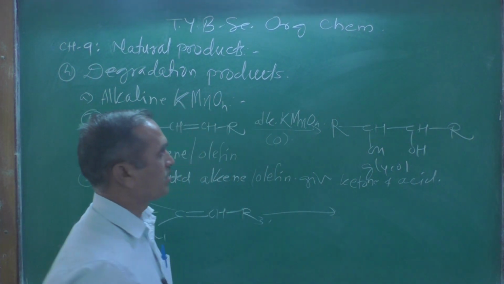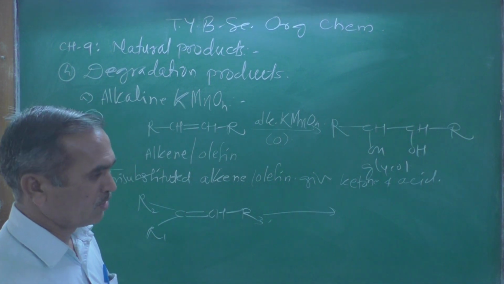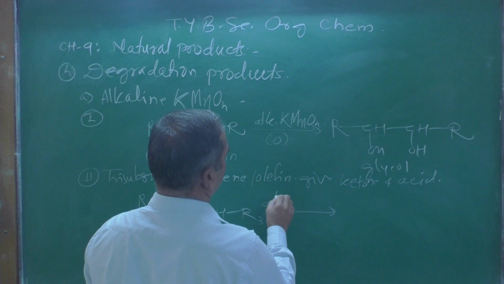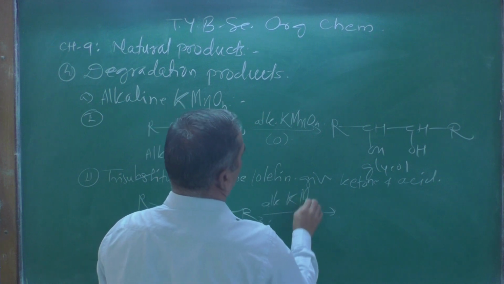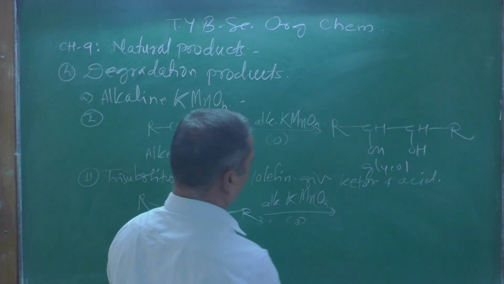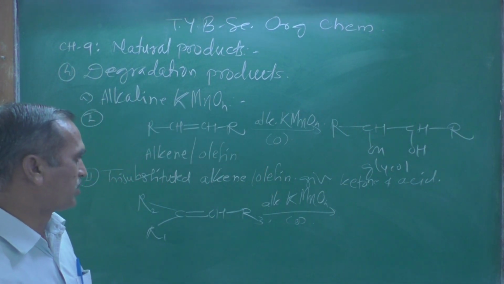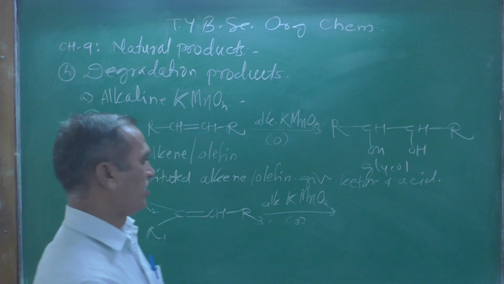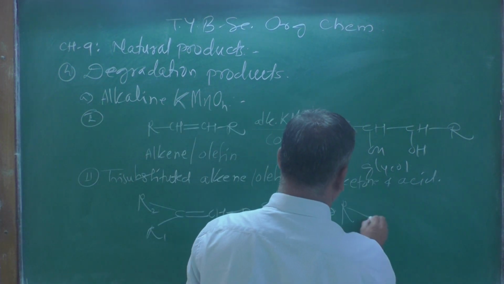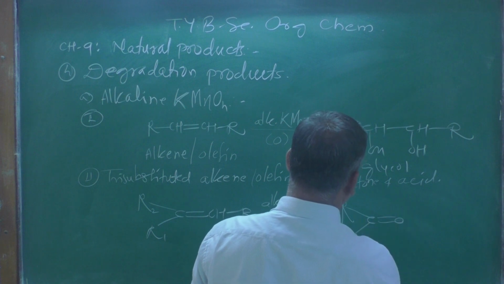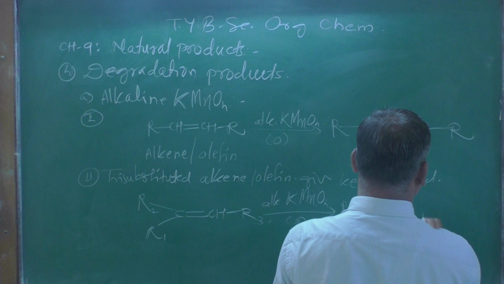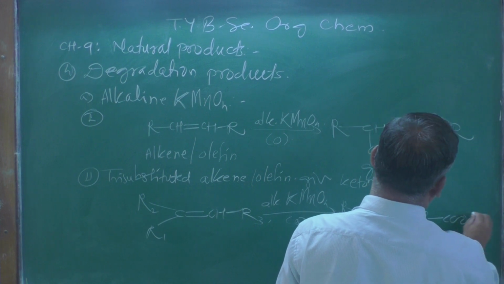This reaction is carried out with the same reagent, alkaline potassium permanganate. This is an oxidative reaction. O indicates that an oxidation reaction takes place, and the resulting compound, as we know, is written over here: C double bond O with R1 R2, plus a carboxylic group R C double bond OH.